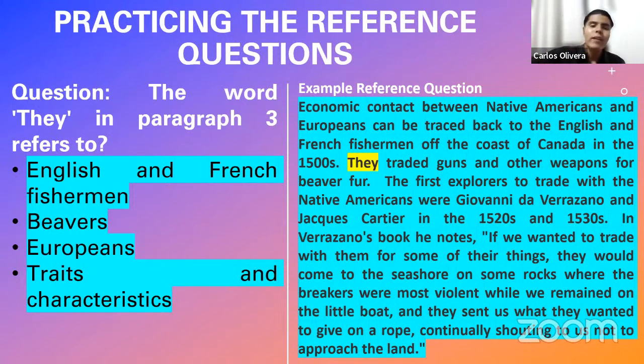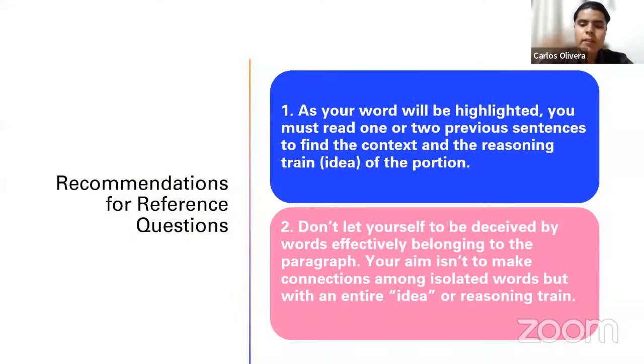So in all this, I'm going to travel to Canada, I'm going to go to a restaurant, and I will eat hamburgers, sausages, and soda. There are three different ideas, three different parts in my sentence, three different things that I had on mind. So in order to understand to what person, object, or animal this word is referring to, you need to understand what idea was the last one that the author had in mind when he wrote they. I repeat, you need to understand the reasoning train, the idea that the author had in mind when he wrote the word.